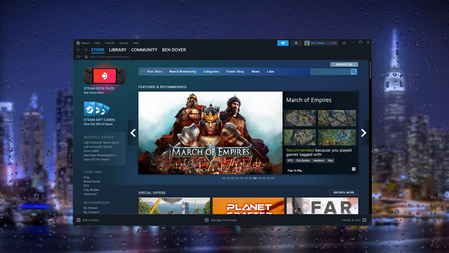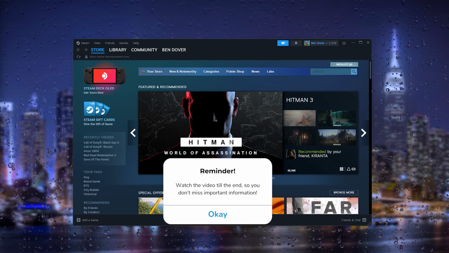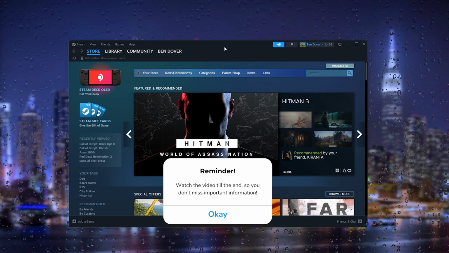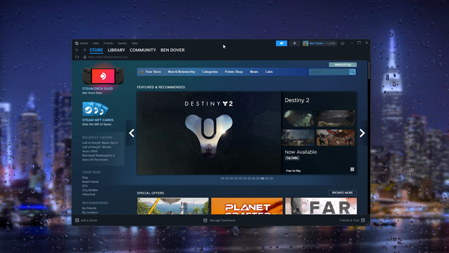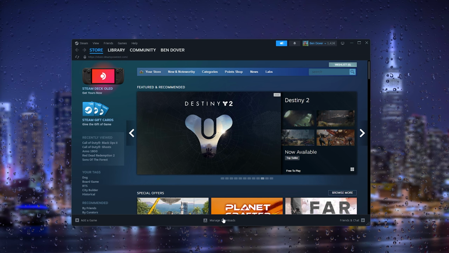Actually play The Sims 4 for free. Now it's a very easy process, let's get straight into it. Now the first thing that we need is Steam. Now Steam is a gaming platform that allows you to download and play games on your PC or laptop or MacBook. Now from there I'm going to show you how to install it.